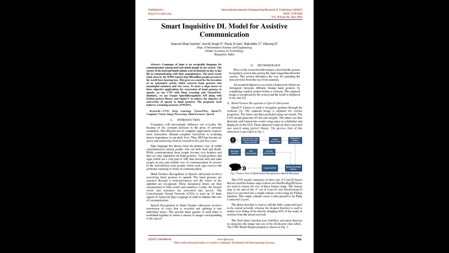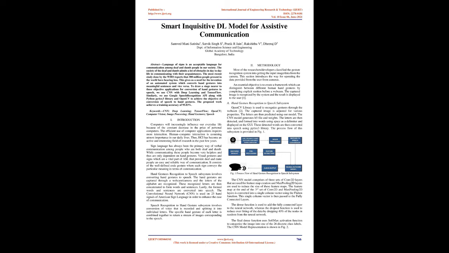The convolutional neural network, CNN, is used on 25 hand signals of American Sign Language in order to enhance the ease of communication. The speech recognition to hand gesture subsystem involves conversion of voice that is recorded and splitting it into individual letters. The specific hand gesture of each letter is combined together to return a stream of images corresponding to the speech. Methodology. Most of the researchers and developers classified the gesture recognition system into getting the input image or data from the camera.